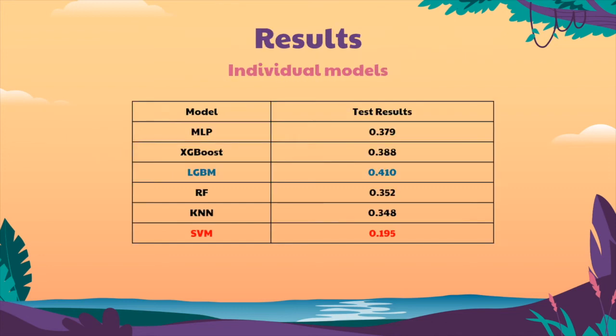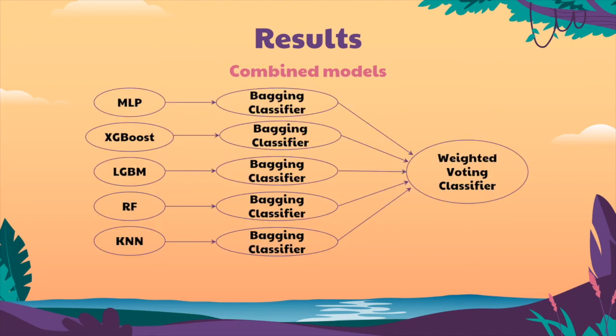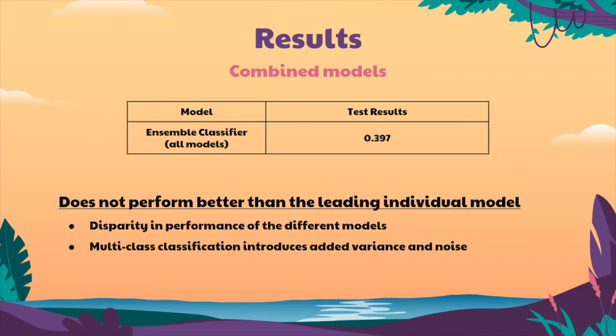Next, after tuning the hyperparameters of each individual model, we look at their performance on the test data. Here we can see that the LGBM model performs a fair bit better than the others, and the SVM performs much worse. We then implement an ensemble-weighted voting classifier by first wrapping each model inside a bagging classifier and assigning them weights according to their validation F1 scores. Due to the poor performance of the SVM model, it is not added into the voting classifier. We then test the combined model's voting classifier on the test data.